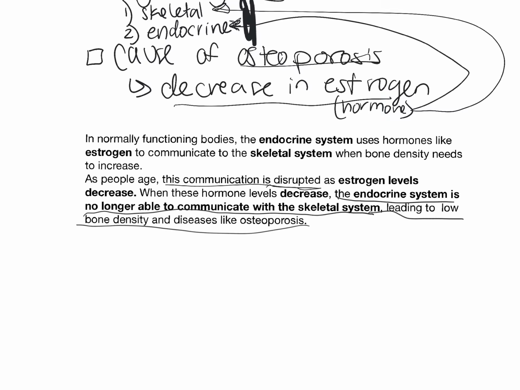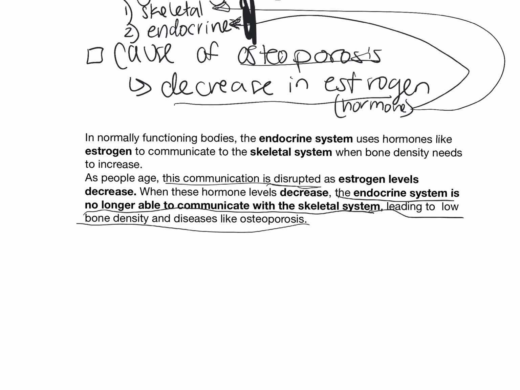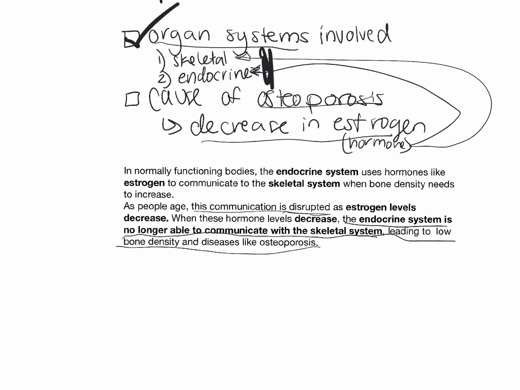This response includes all pieces that the question asked for. It includes the organ systems and the cause of osteoporosis, and it explains how these two things are related. That is a good answer.